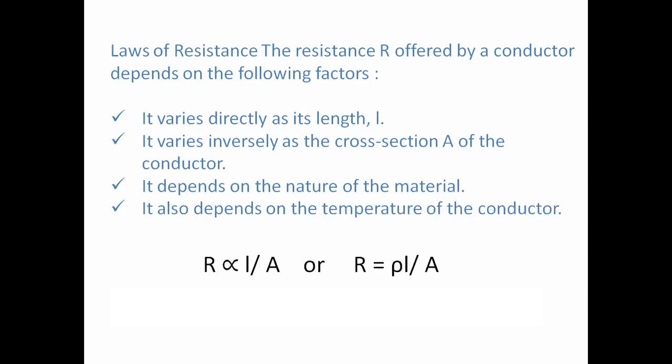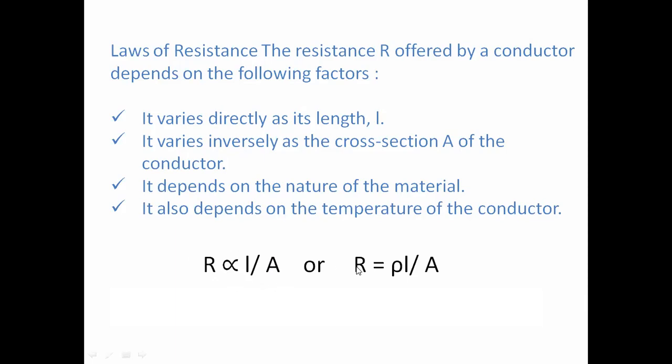By excluding the fourth point, that it depends on temperature, we have three points: length, cross-sectional area and nature of the material. So we have R proportional to L by A. R is proportional to L and inversely proportional to the cross-sectional area of the conductor.